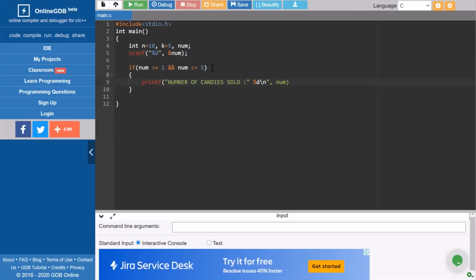num. So what I have done here, just an error from my side. What it will print is number of candies sold, %d, and \n will help by moving to the next line, so that when the next line is printed, number of candies left or something like that will come in the next line only, according to the output we saw. The %d here refers to this num. So number of candies sold, it will write it this way.